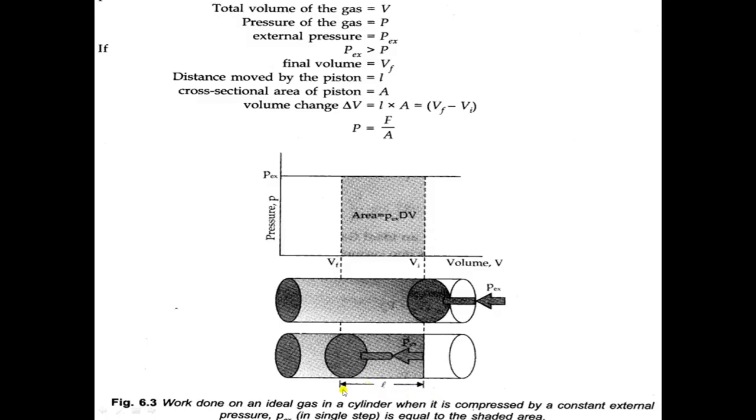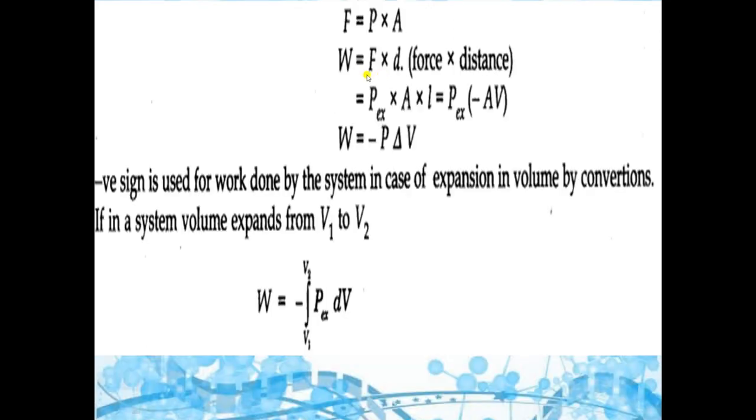You can see that this is small l, and force is equal to pressure into area. So we can put the value of force in this equation. It will become P external, and we write this pressure as external pressure because we are applying pressure from the outside. So P external into area into length.